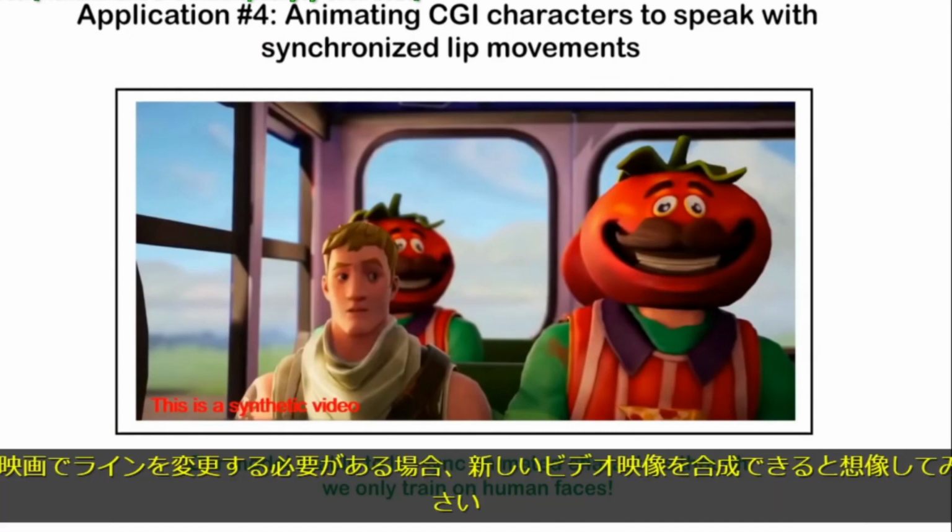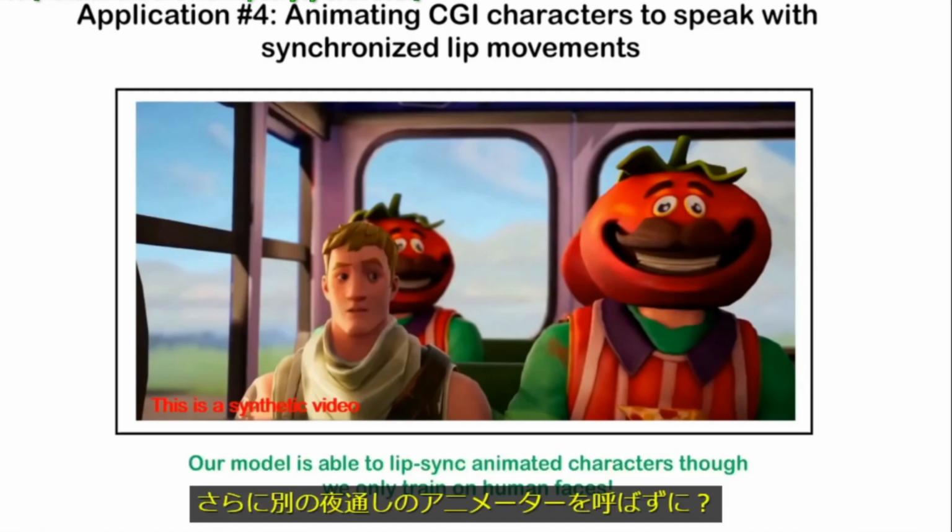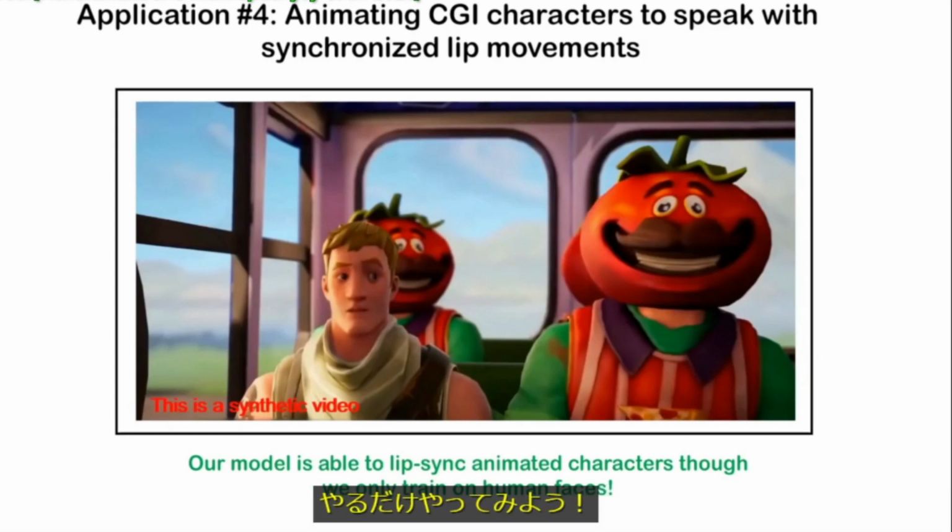Imagine if a line has to be changed in a Disney movie, can we synthesize new video footage without calling in the animators for yet another all-nighter? Let's give it a try.